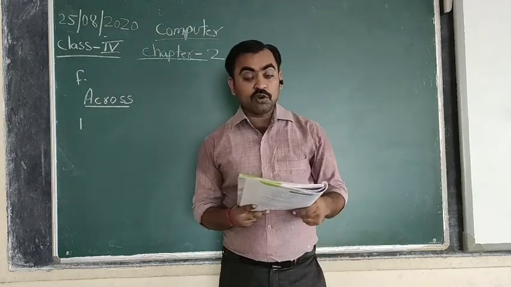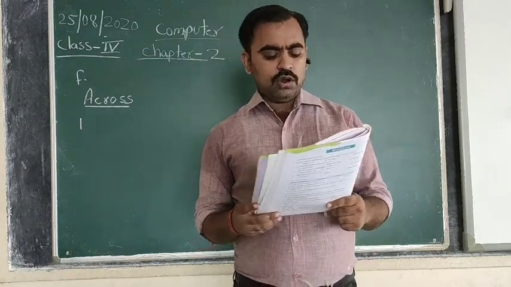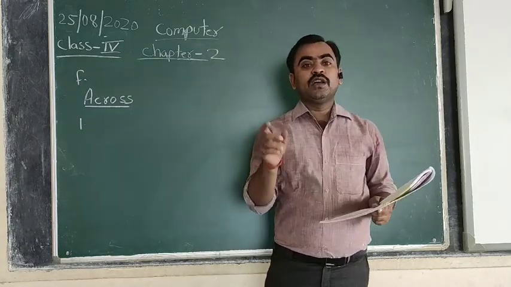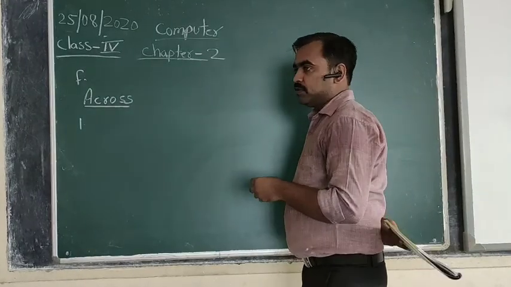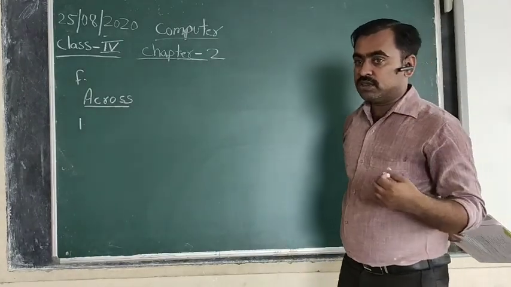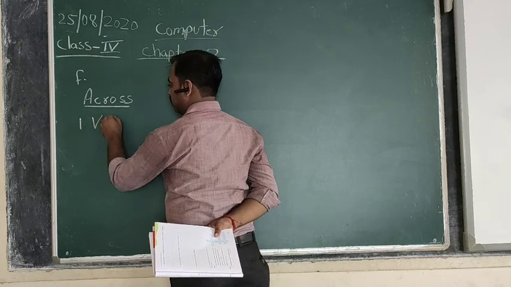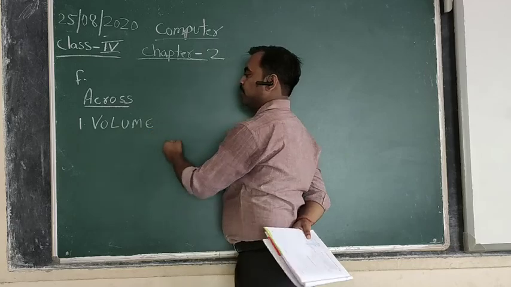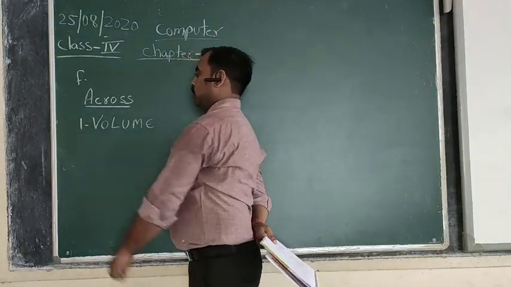It is asking which property of a speaker is used. The speaker is increased or reduced from the system notification area. So the property of the speaker which can be increased or reduced is volume.